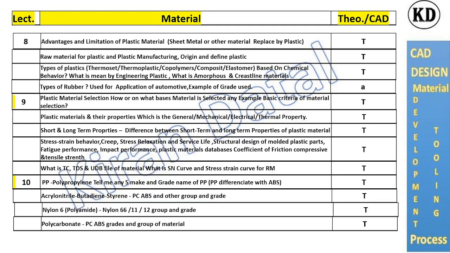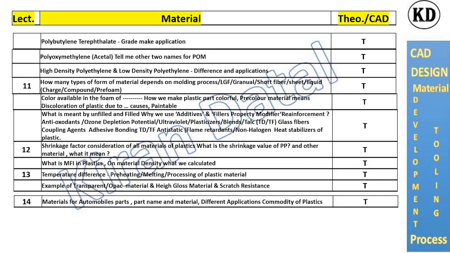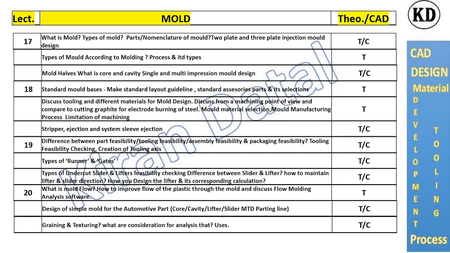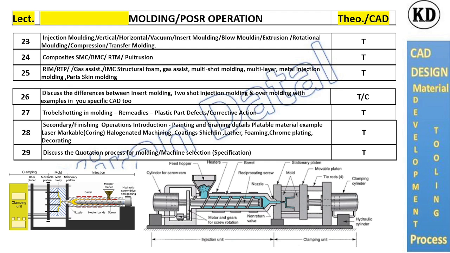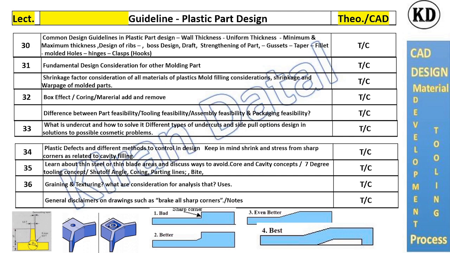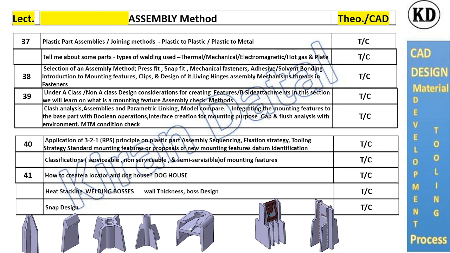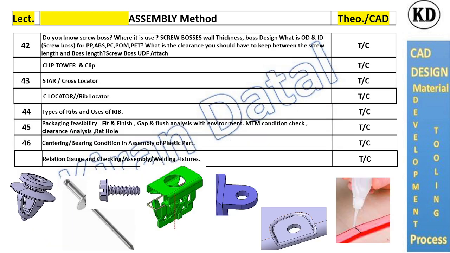That's the overview, material selection, and mold details. Next one will be molding, injection molding and other processes, and post molding operations. Next one will be the guidelines followed to design plastic parts, that's uniform thickness and all the details. There are the assembly methods which we are going to use in an interior or exterior design. There will be standard parts.